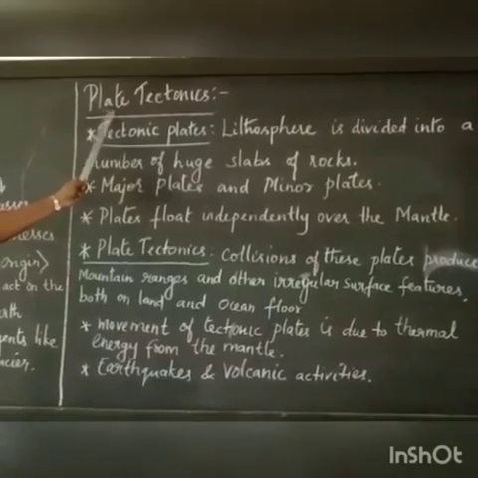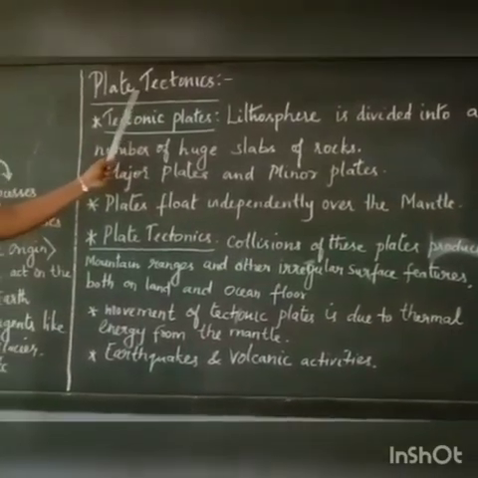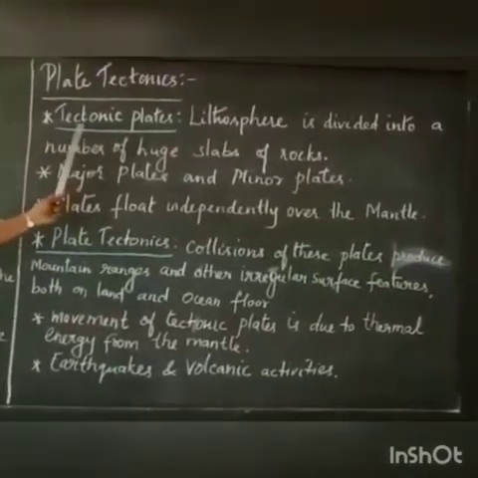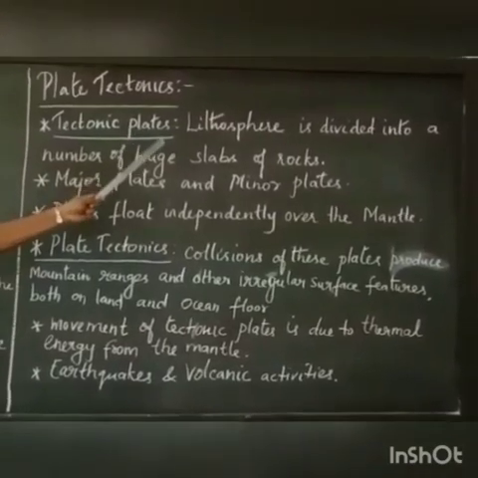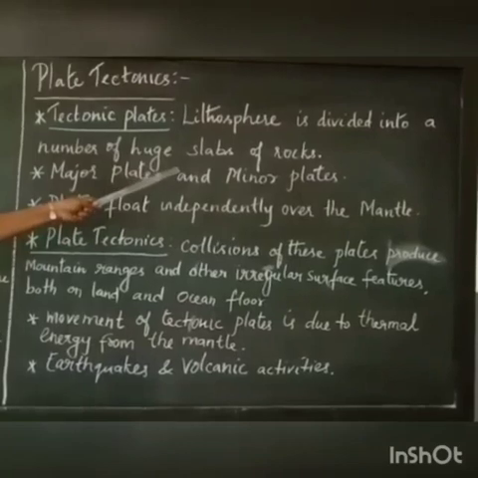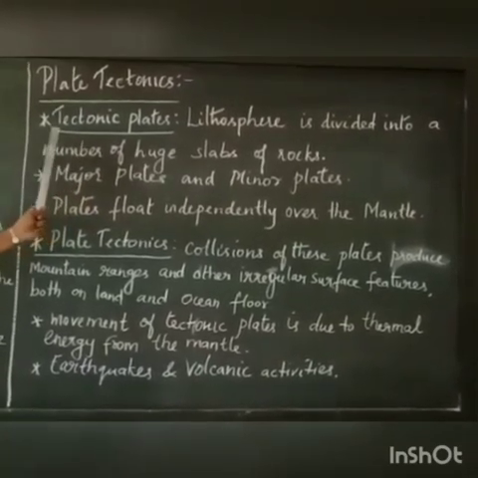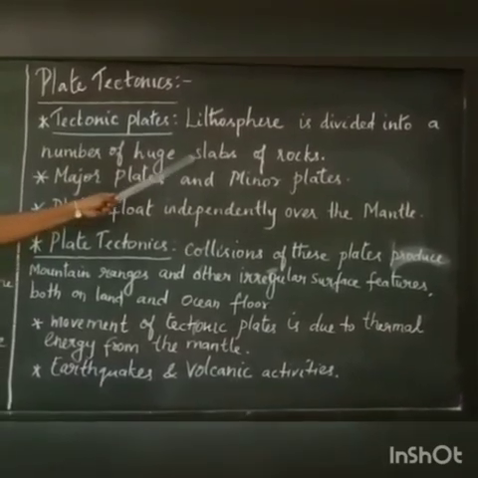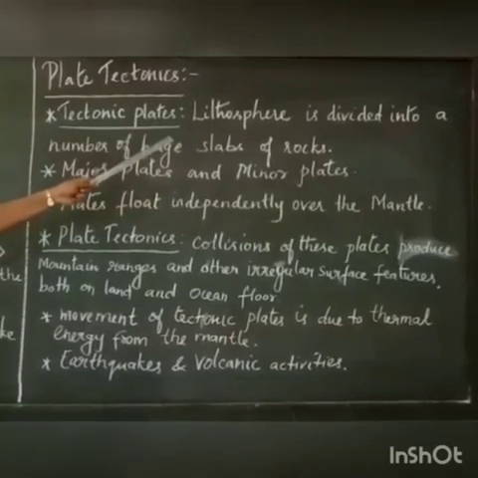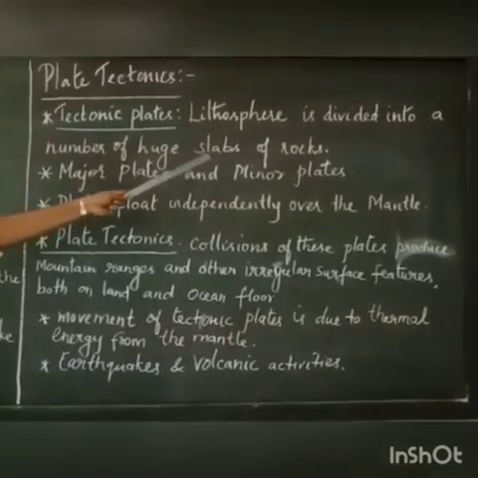Let us move on to plate tectonics. Plate tectonics is a very important topic. What is the meaning of tectonic plates? Lithosphere is divided into a number of huge slabs of rocks. Slabs means irregular shaped plates, we call them slabs. So what is the meaning of tectonic plates? Lithosphere is divided into a number of huge slabs of rocks.